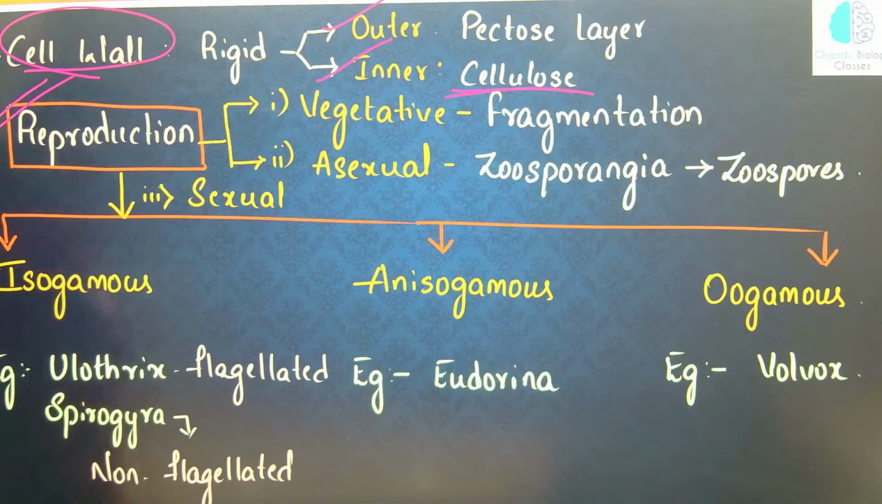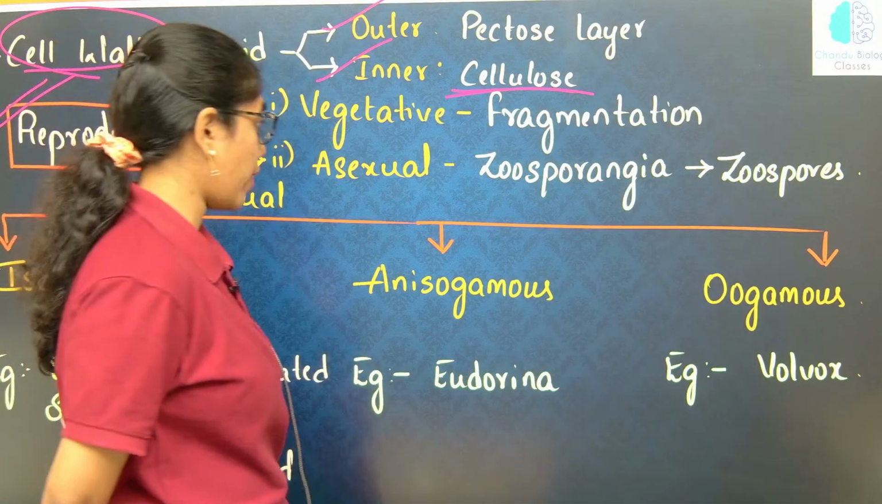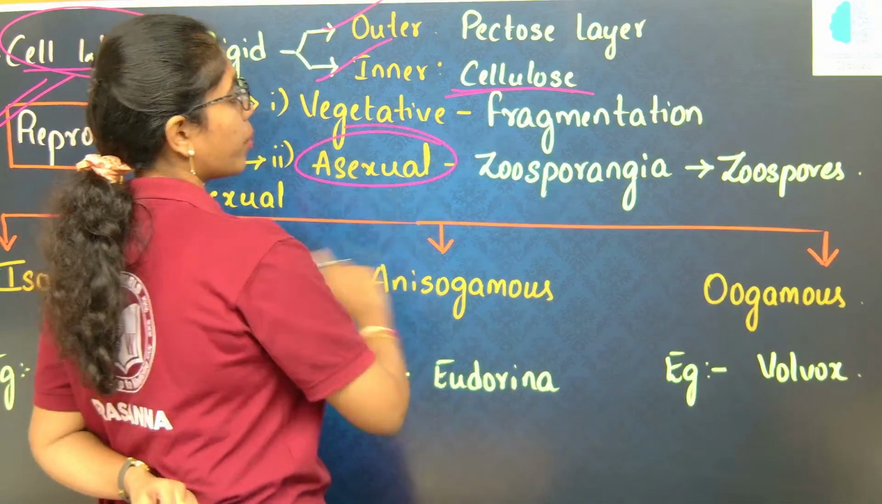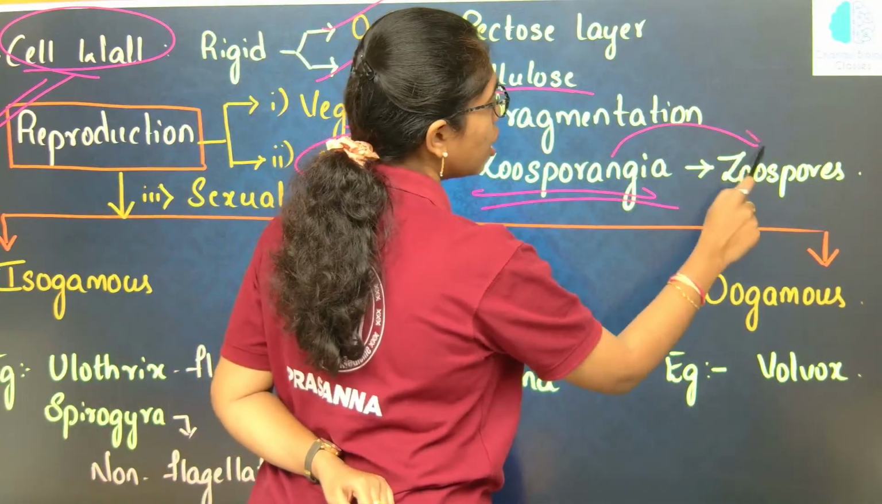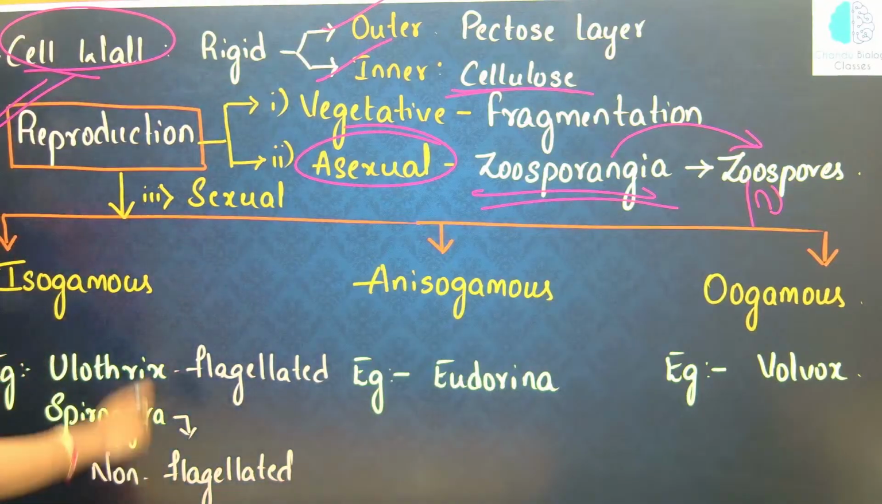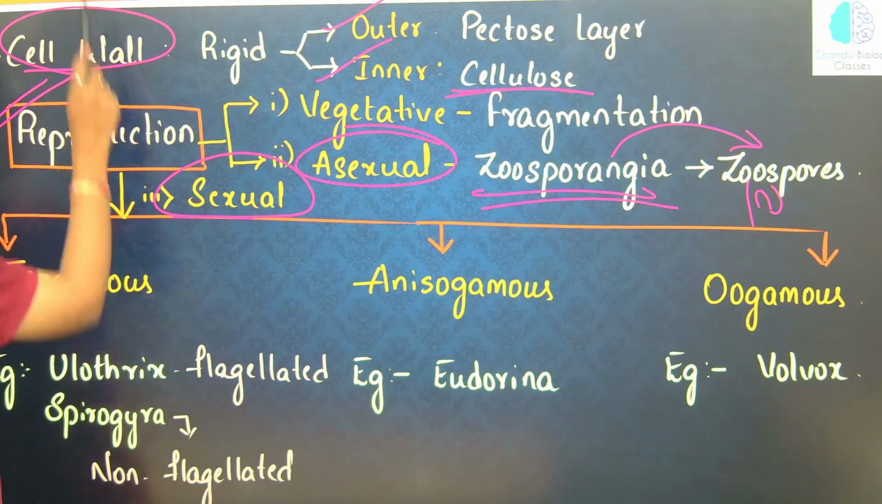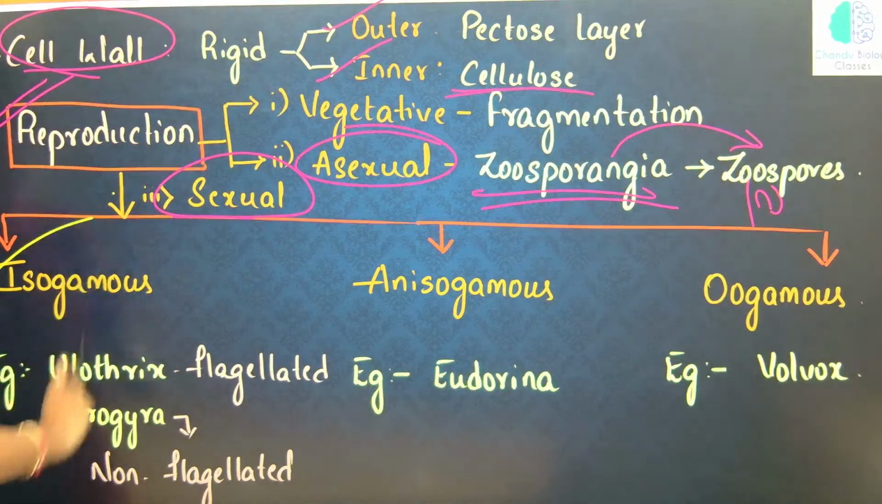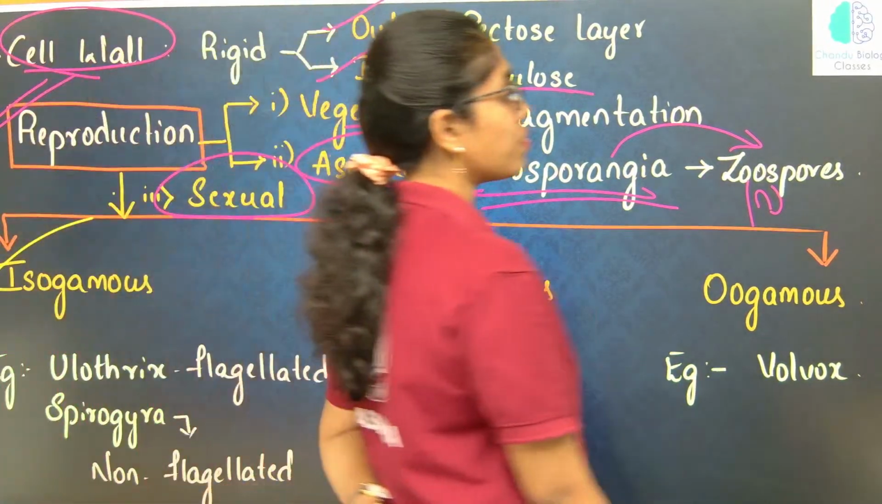Reproduction: the vegetative mode of reproduction is fragmentation. The asexual mode of reproduction is from zoosporangia. Zoospores are released out, which are motile zoospores. Next, the sexual mode of reproduction we have already discussed. We have isogamous, anisogamous and oogamous modes of sexual reproduction.